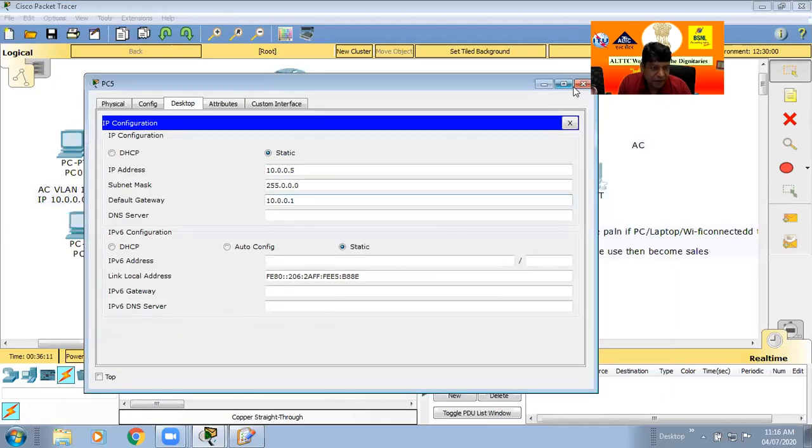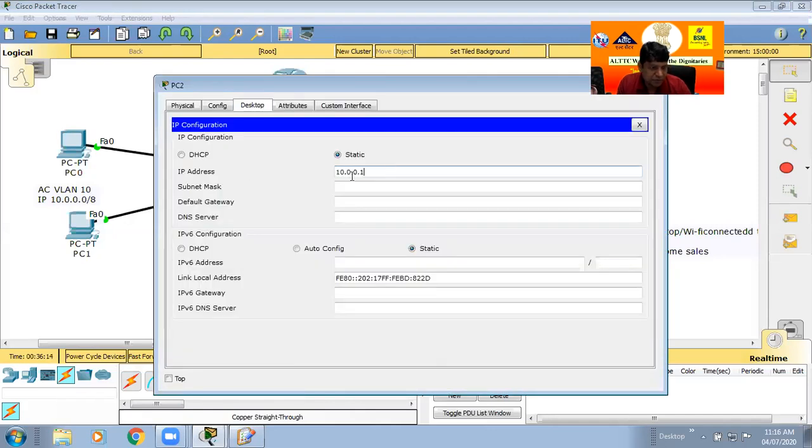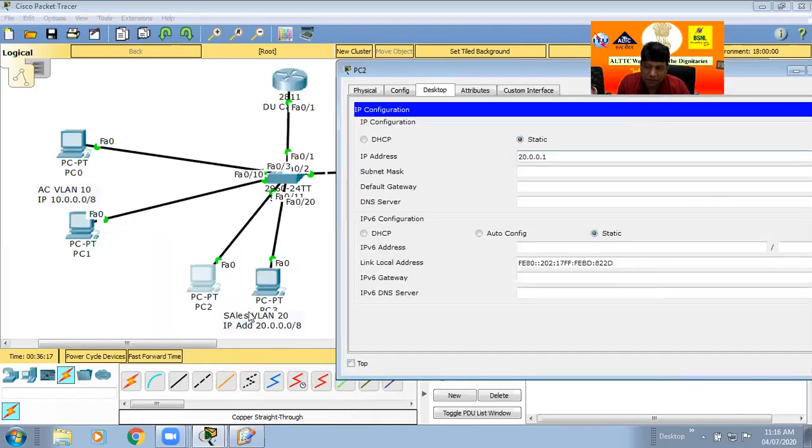And similarly for the sales computers, click on sales, go to desktop. For sales, we use the 20 series because in our planning the sales side is 20.0.0. We click here 2. Here also the gateway we designed is 1.